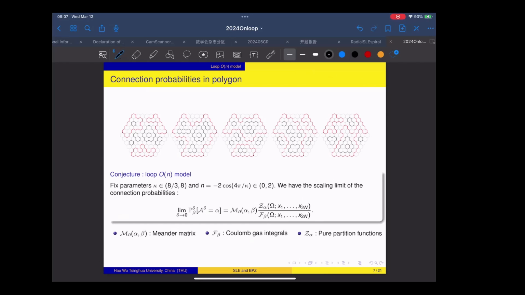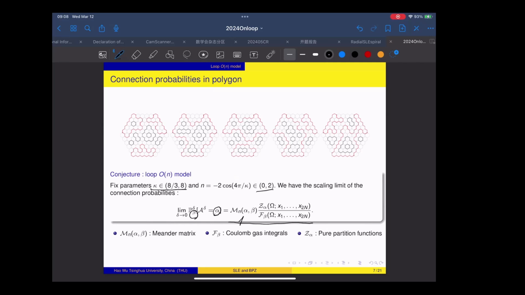And then the conjecture is the following. If we fix the parameter n between 0 and 2, and we fix the corresponding parameter kappa between 4 and 8, then we are able to calculate what is the probability for each link pattern in this model. And the conjecture says that if we fix a boundary condition beta, then for each internal link pattern alpha, the probability for alpha to appear will have a scaling limit. And the scaling limit will be given by these 3 quantities.